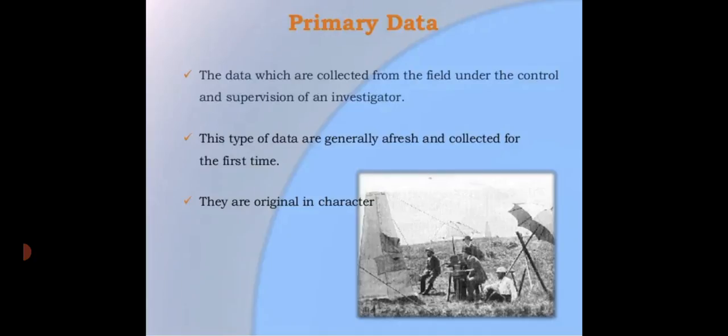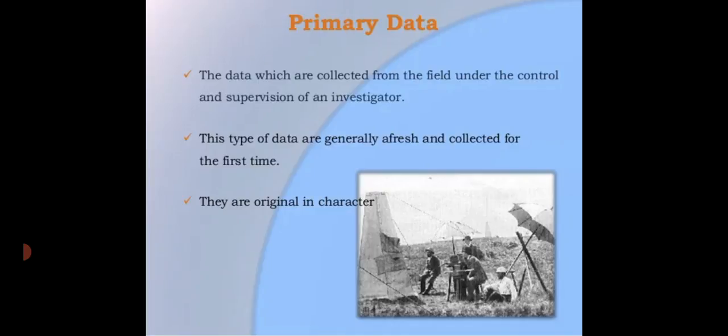Primary data is the data collected by the investigator for his own purpose for the first time, from the beginning to the end. The data originally collected in the process of investigation are known as the primary data. Primary data are known as the original data.